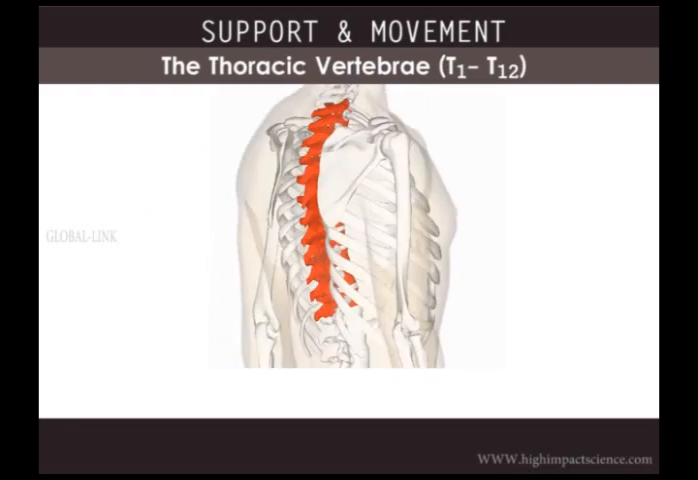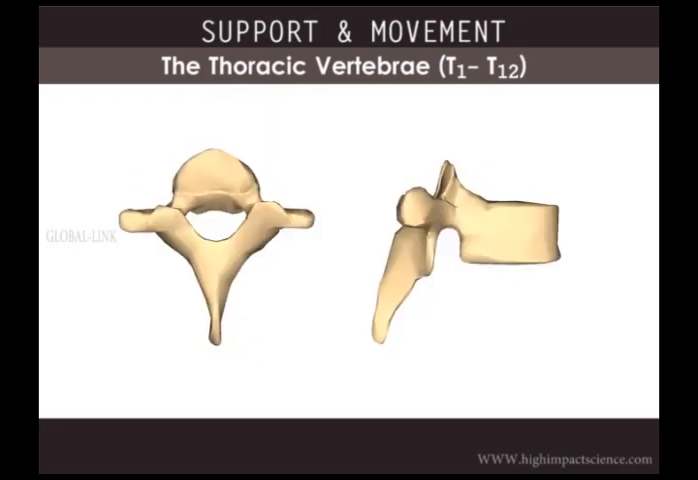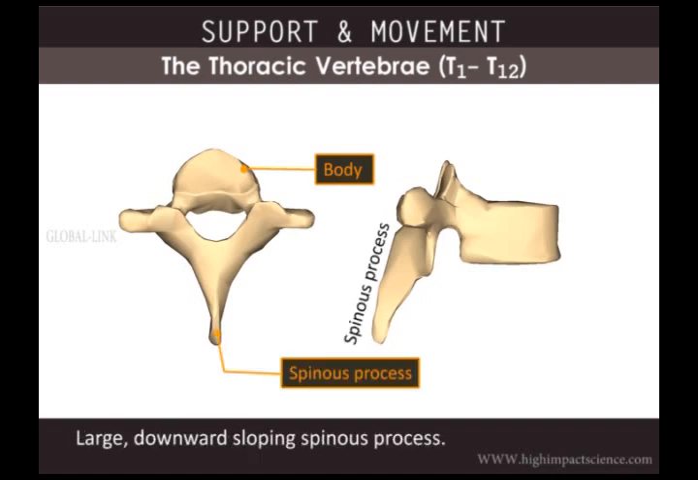Next is the thoracic vertebrae. Here on the left, we have a superior view of the thoracic vertebra, and on the right is the lateral view. Anteriorly, we have the body, which can be described as heart-shaped. Posteriorly, we have the distinguishing feature of the thoracic vertebrae, that is this long spinous process that slopes downwards. It is large for attachment of back muscles.